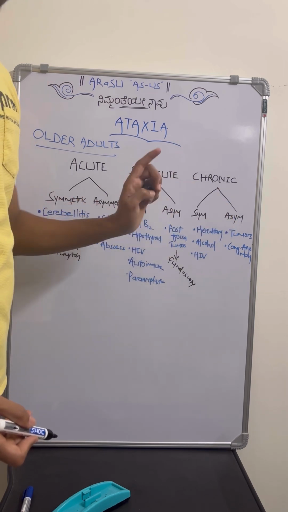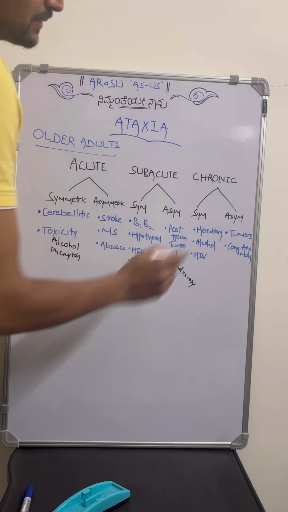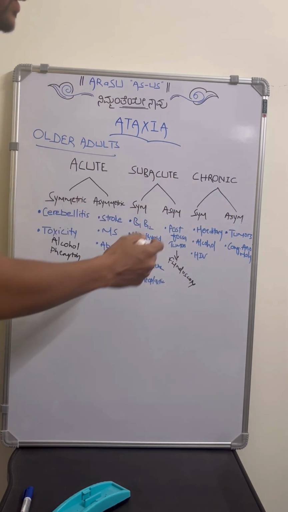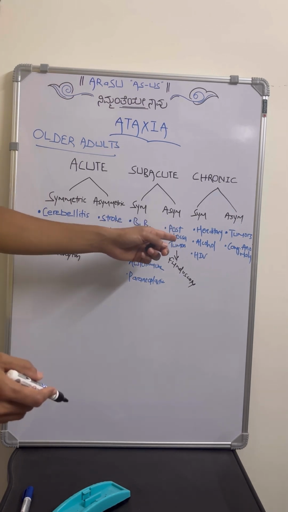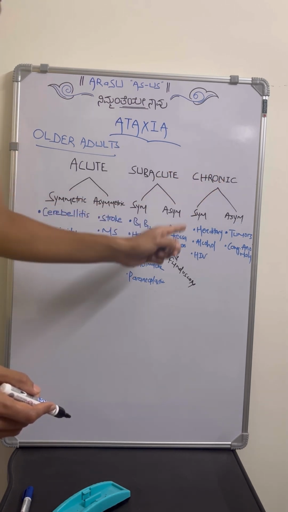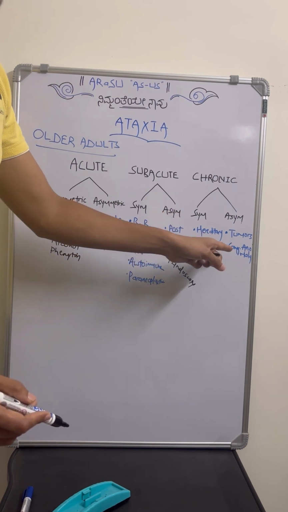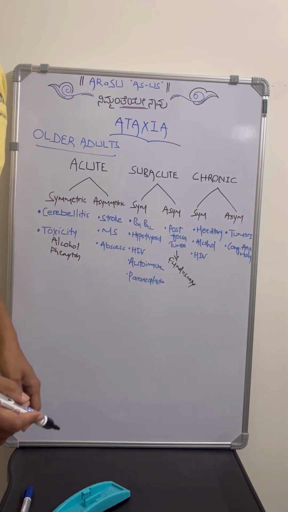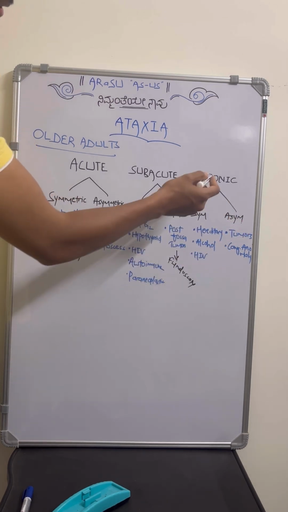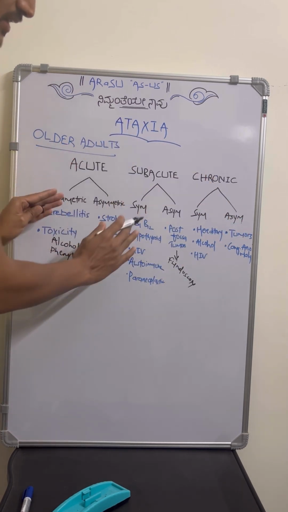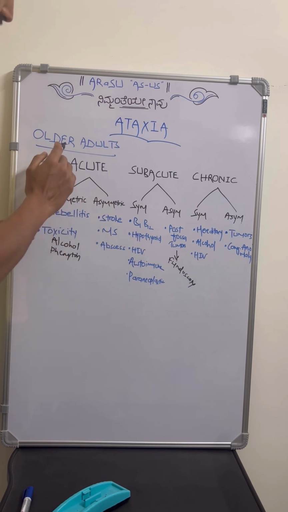Coming to chronic asymmetric ataxia, there might be some tumors, especially again posterior fossa tumors. So in asymmetric subacute to chronic duration, there might be chances of posterior fossa tumors. We have to remember this. Or there will be congenital anomalies which are causing asymmetric chronic ataxia. So this chart has to be there as question number 2.